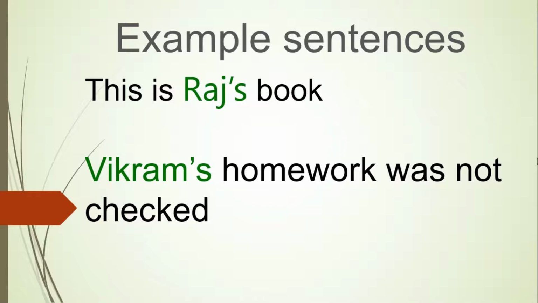It is Raj's book. It answers whose book it is. And look at the word: we have used an apostrophe and, yes, the letter S. It is not Raj book, but Raj's book. Now let us look at the second example. Vikram's homework was not checked. And look at the word Vikram's. We have used an apostrophe and the letter S.